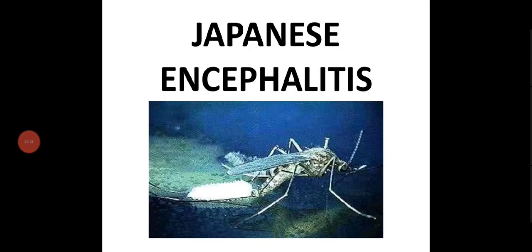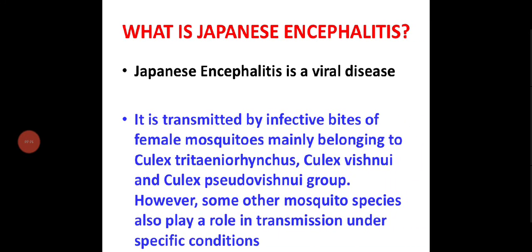Welcome back. We'll start with a new topic, Japanese encephalitis. So, what is Japanese encephalitis? It is a viral disease transmitted by infective bites of female mosquitoes, mainly belonging to Culex tritaeniorhynchus and Culex vishnui and Culex pseudovishnui group. However, some other mosquito species also play a role in transmission under specific conditions.